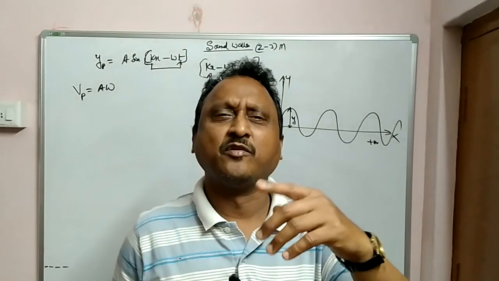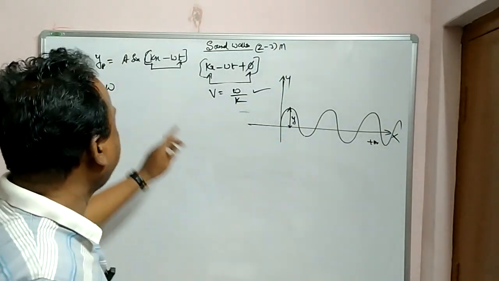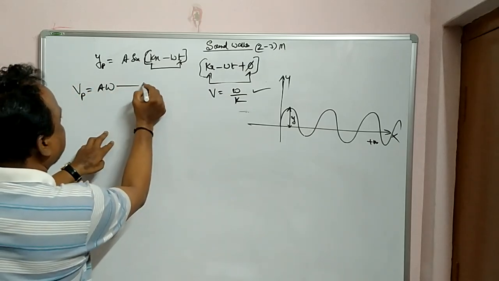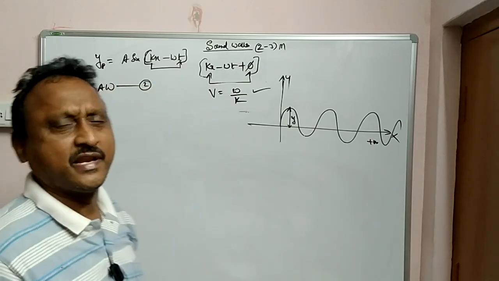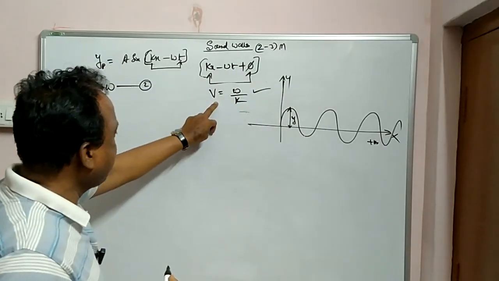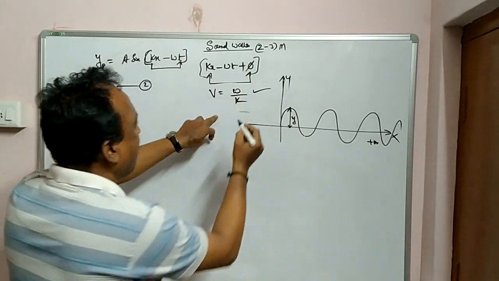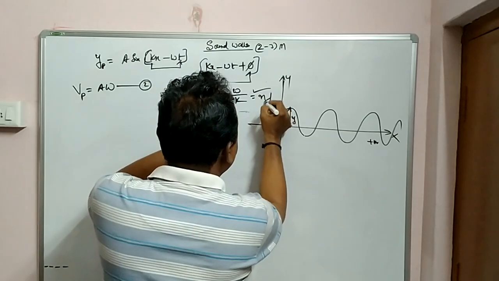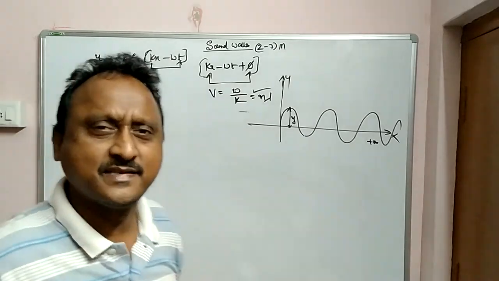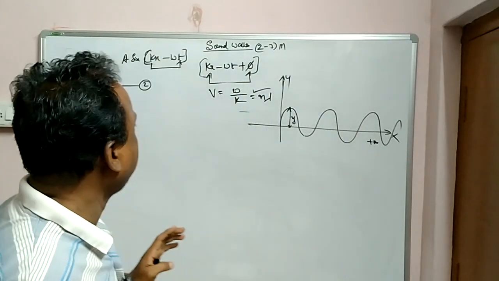Just like v equals r omega, how you write it, a omega. A is amplitude, omega is angular frequency. This is another equation. These two are very, very important while solving numericals. Okay? This is wave velocity, v equals omega by k or n lambda, or particle velocity, just like r omega. Here a is amplitude, omega is angular frequency.